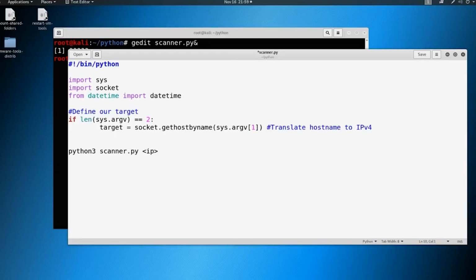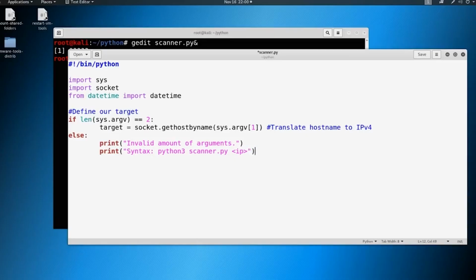We also need an else to this. So if it doesn't equal 2, if it's 3, if it's 1, if it's none, then we're going to go ahead and print out invalid amount of arguments. And then we can put a print statement as well, just saying something like syntax: python3 scanner.py IP address. Something along those lines.